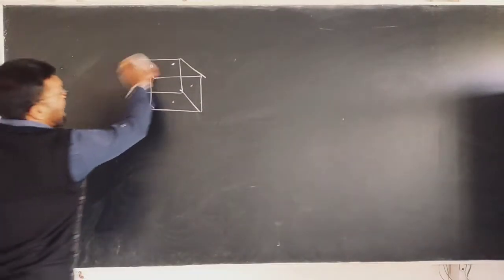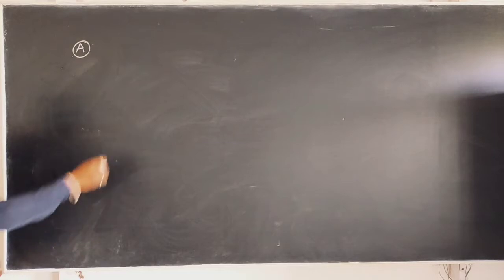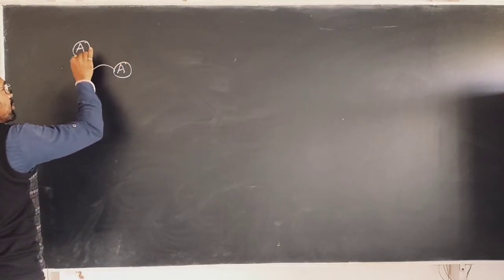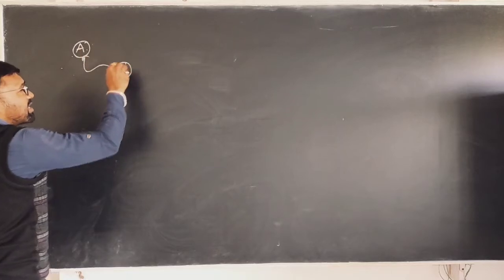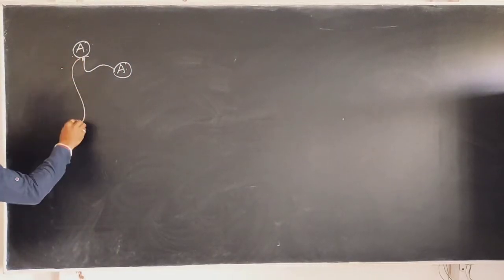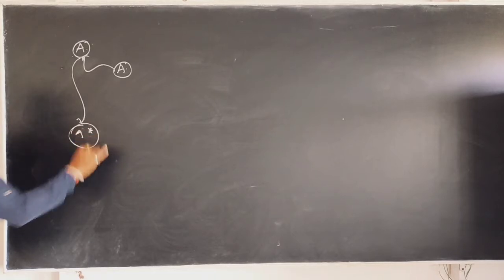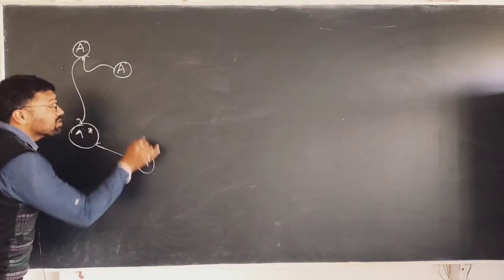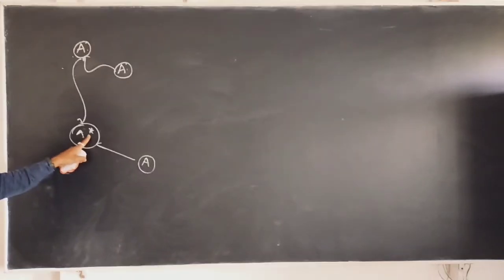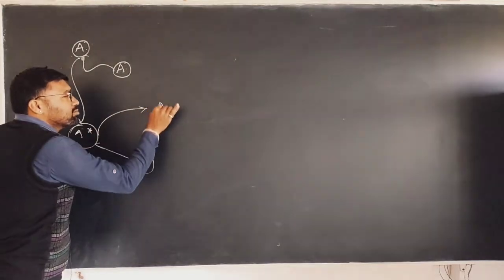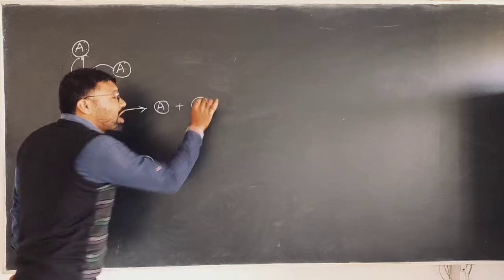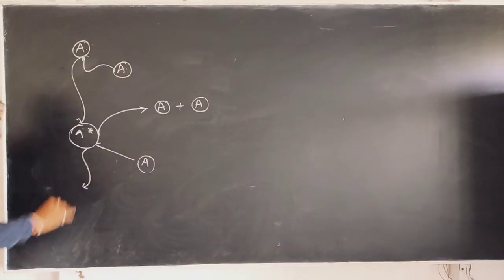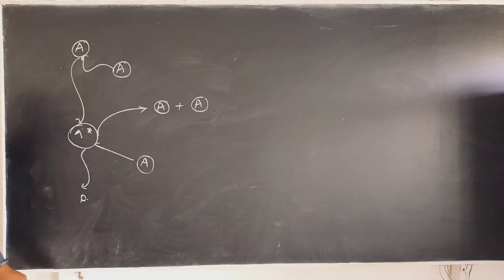Suppose you think about these reactions, okay? I am assuming that an A molecule collides with another A molecule. During this collision, this A molecule abstracts the energy from the other molecule and goes into the excited state, that is A star. This is also called the activated state, right? In this activated state, again a normal A molecule collides with this activated molecule so that both molecules convert into the normal condition, while in the second condition this A star directly decomposes into the product, right? This is called the Lindemann mechanism, right?